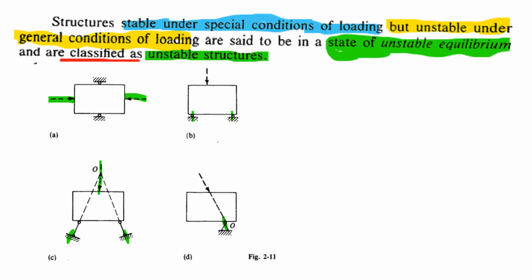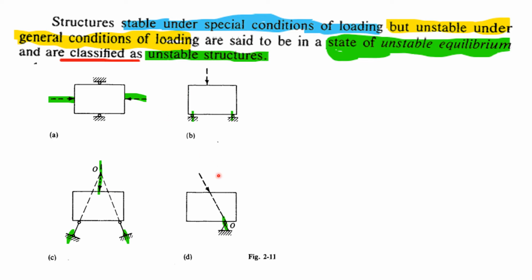In this slide, we could see that structures stable under special conditions of loading but unstable under general conditions of loading are said to be in a state of unstable equilibrium and are classified as unstable structures.